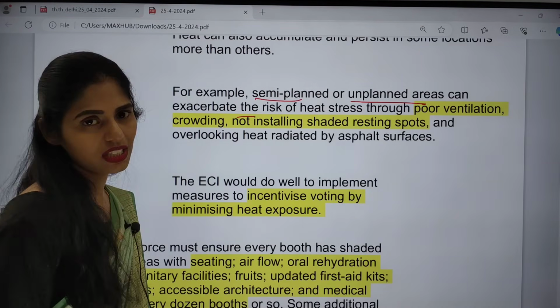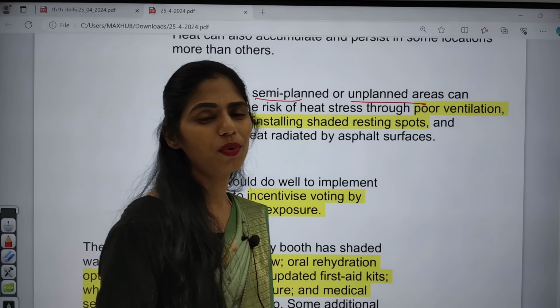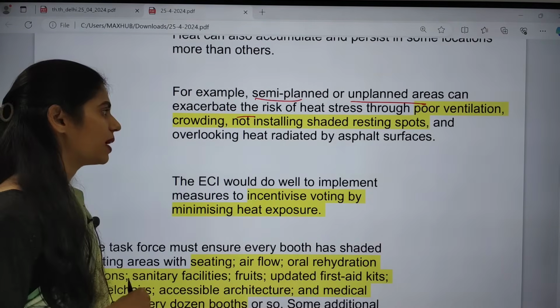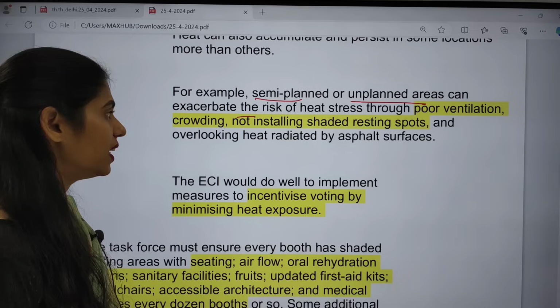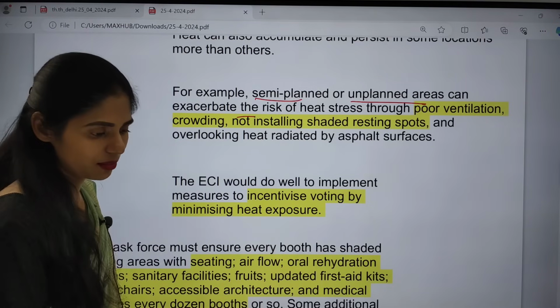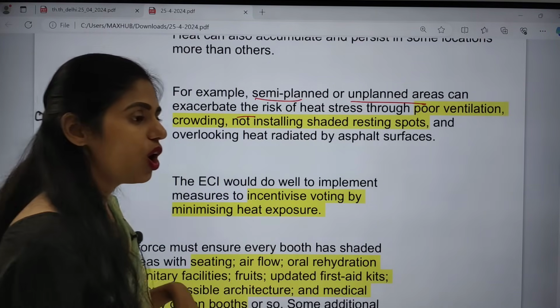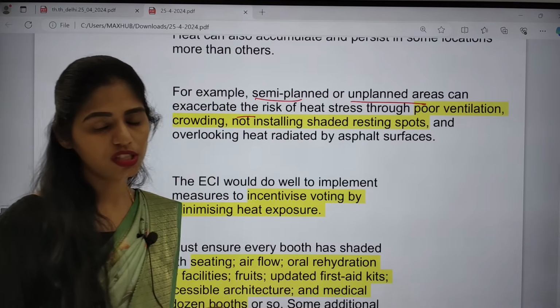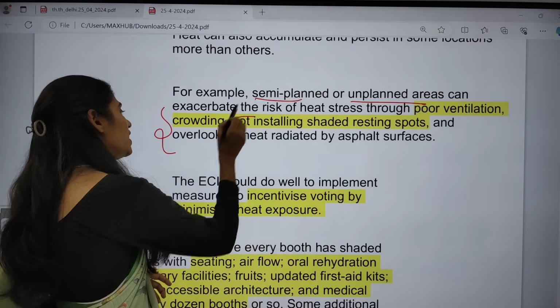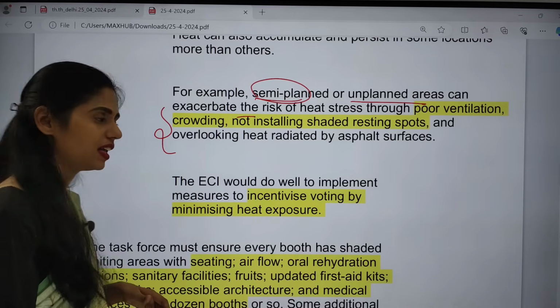If they are not going for proper planning, there will be no proper ventilation, crowding will happen, there will be no shaded resting spots, and heat will be radiated. For example, cement surfaces or black asphalt surfaces will radiate much heat. These are the problems that we can see in semi-planned or unplanned areas.